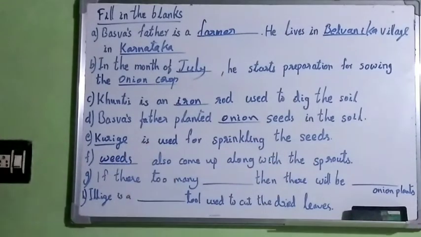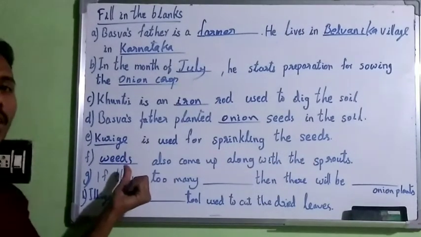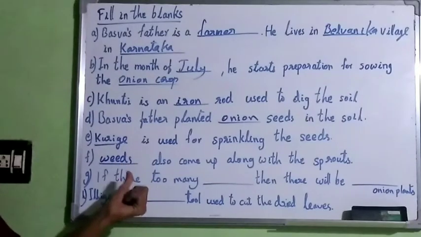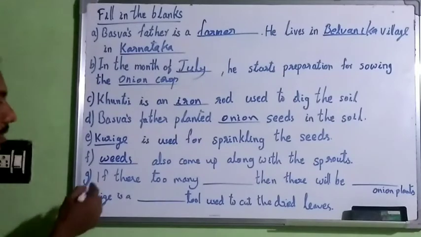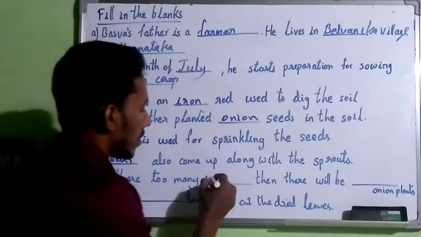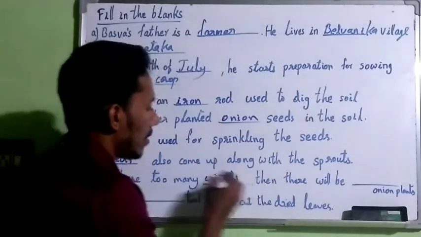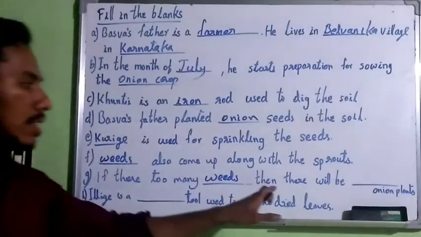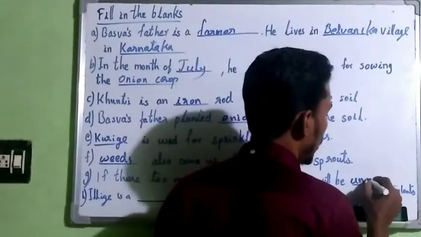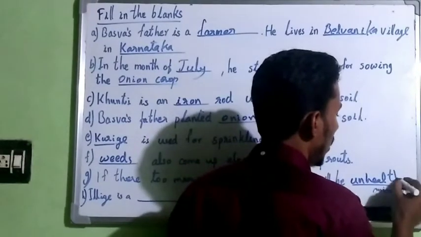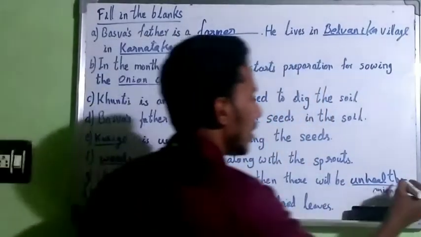We must remove it, otherwise it will take up all the fertilizer and water that we provided for the other main crop. Then if there are too many weeds, what happens? Then there will be unhealthy onion plants.